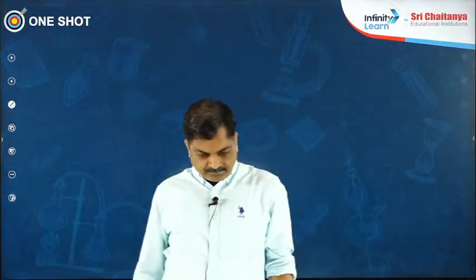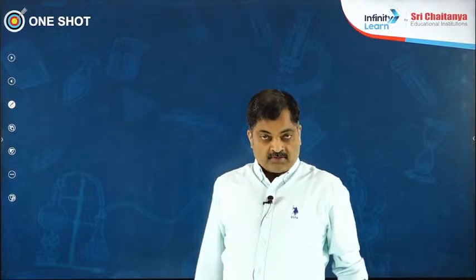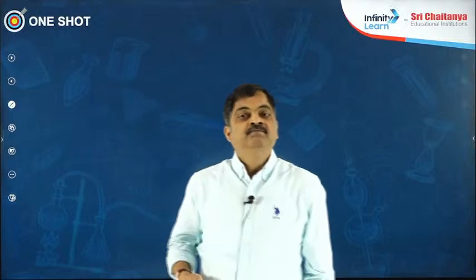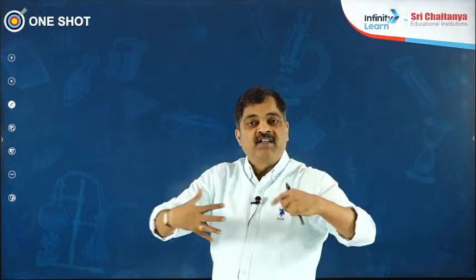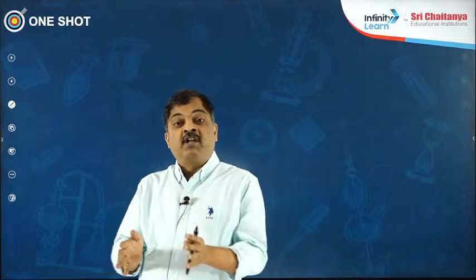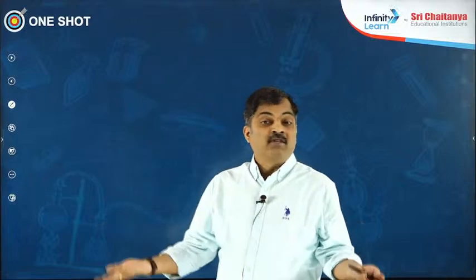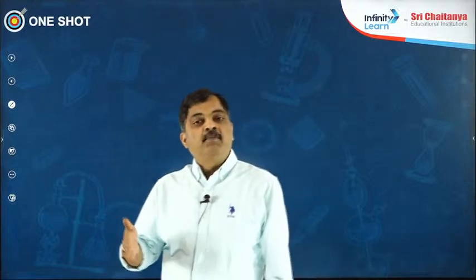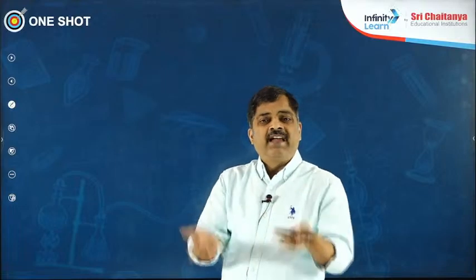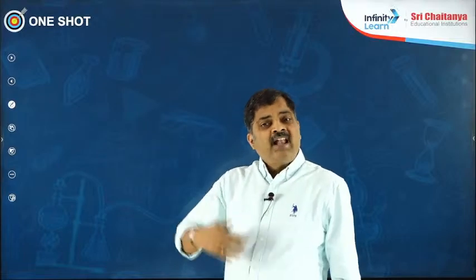The next important one. What are the conditions for growth? The first important condition for growth is water. Water is needed for growth because in the presence of water, the cells become turgid and increase in size. Second important contributor for growth is oxygen. In the presence of oxygen, respiration occurs, energy is liberated, and that energy is responsible for cell division. Third important contributor is nutrients, because nutrients make the respiratory substrate. When these respiratory substrates are made up of nutrients, naturally when they get oxidized, energy is released, which is responsible for growth. Apart from these three, light also helps in growth.